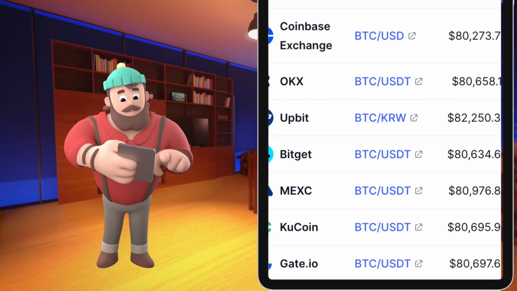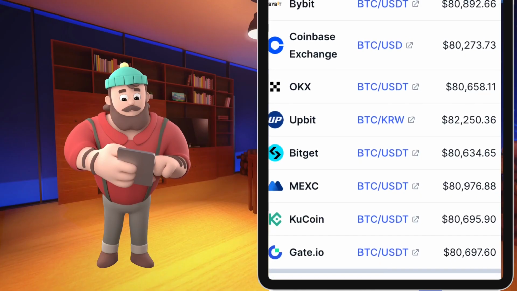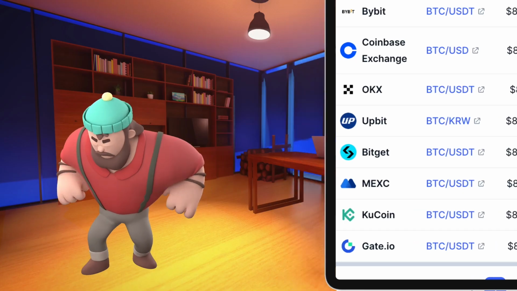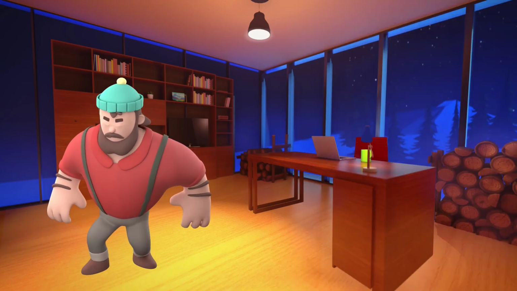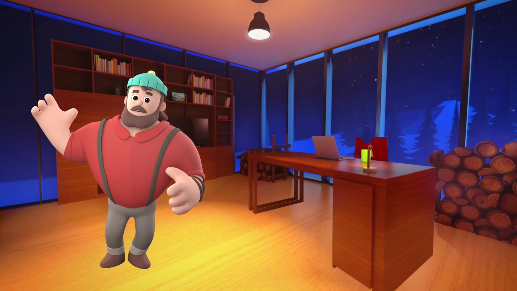Wait, hold on a second. Why is Bitcoin $81,000 on this platform, around $80,000 on another, and even hitting $82,000 somewhere else? This doesn't make any sense. What's going on here? Who can help me with this?